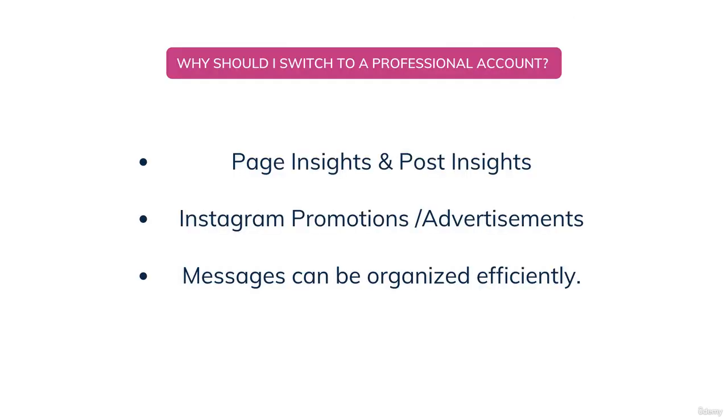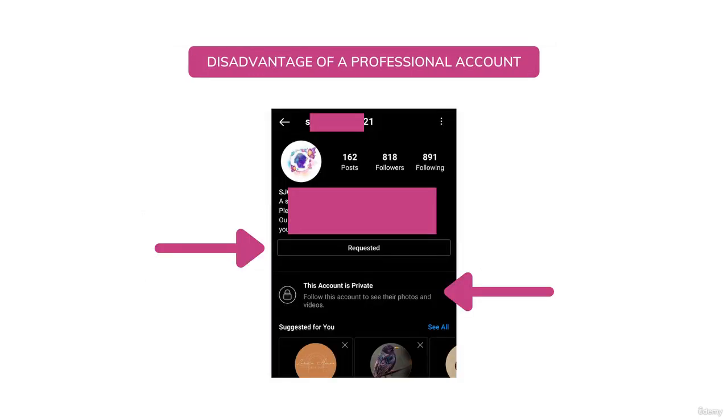Now we have talked about all the advantages of a professional account. But there is actually one disadvantage of using a professional account over a personal account. Now on the screen, I have shown you a personal account. So you can see that I have to request this personal account or this page to follow them. So only when they accept my request, I'll be able to follow this page. So my point is that you have the privacy to choose who follows you in a personal account. But for a professional account, you don't have that privacy because you can't turn your professional account into a private account. But a personal account can always be made into a private account or a public account. So that is the only disadvantage that I find about professional accounts.